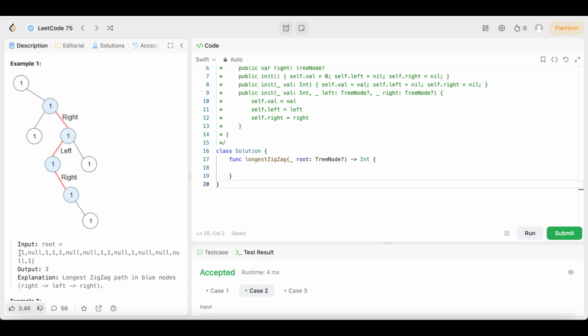And I just want to say, guys, if you need help understanding, this is the list of the nodes in the tree so you can understand how this works. First we check the root, so it'd be 1. But if you come this way, there's nothing there, so that'd be null. It'd be 1, then null. Then we check this side, it'd be 1 again. Then we check this side, it'd be 1. And we check this side, it'd be 1. Then we come over here, we check this side, null.